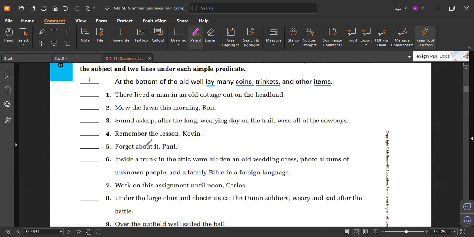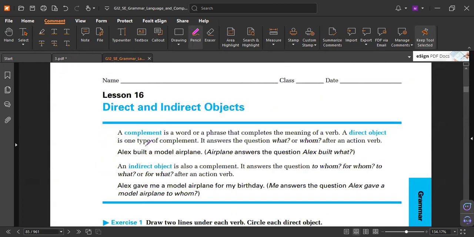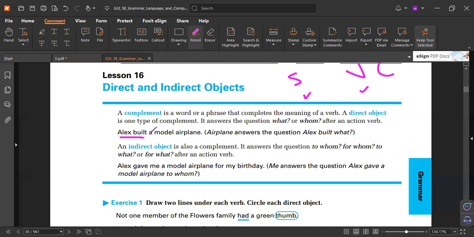The next skill is called direct and indirect object. We don't care about anything in the sentence, only subject and verb. But wait, we need to check the complete meaning, because sometimes I give you subject and verb, but the meaning is not complete. For example, "Alex built."